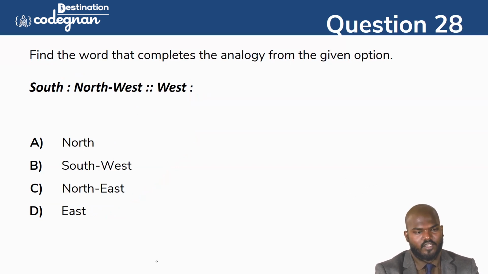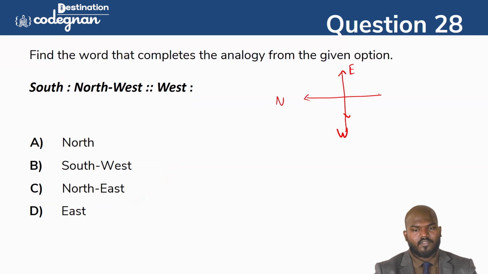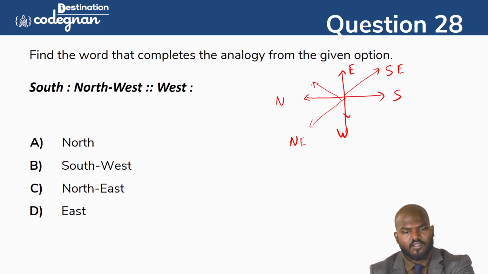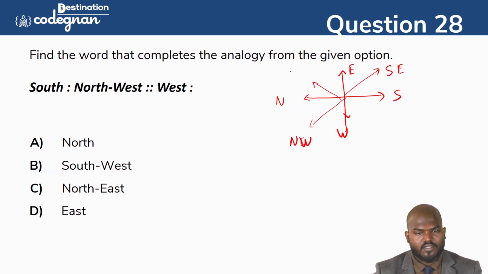Okay, guys. Going to the next question, you see this one. South, northwest, and west. If I make a diagram here, for me this is east, and this is west, and this I can call north. This I can call south. And this particular direction I can call southeast, and this particular direction I can call northeast. This particular direction I can call the northwest. This particular direction I can call the southwest.